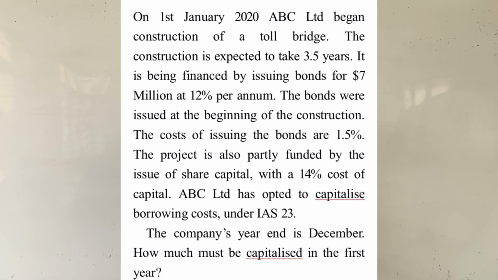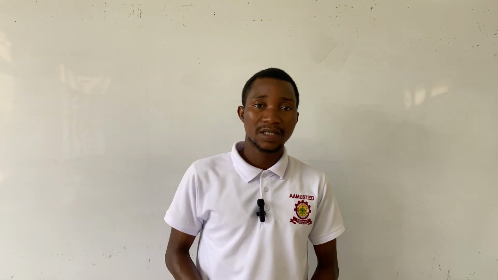The project is also partly funded by the issue of share capital with a 14% cost of capital. ABC Limited has opted to capitalize borrowing costs under IAS 23. The company's year-end is December. How much must be capitalized in the first year? So our requirement is to calculate the borrowing costs eligible for capitalization for 2020.